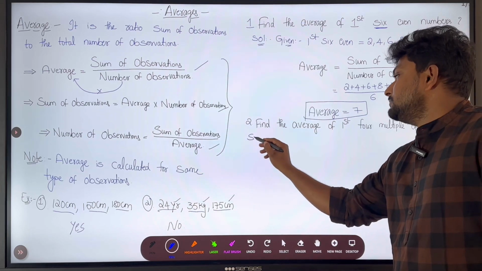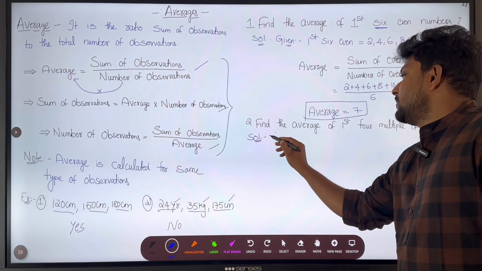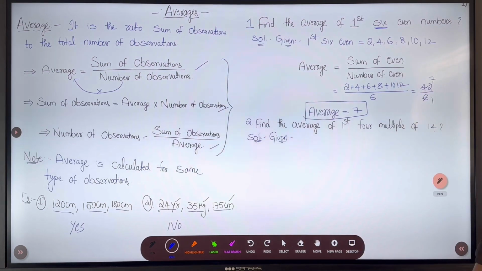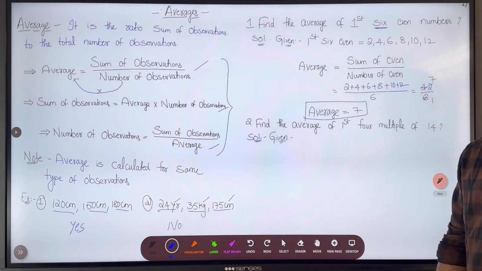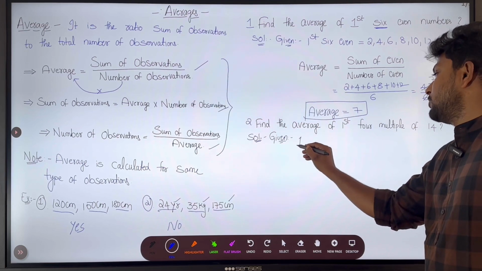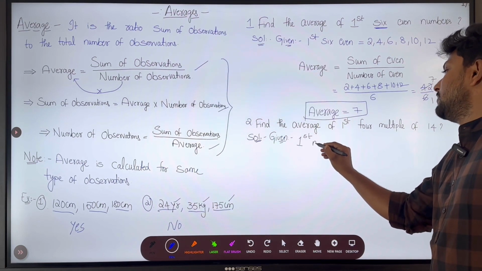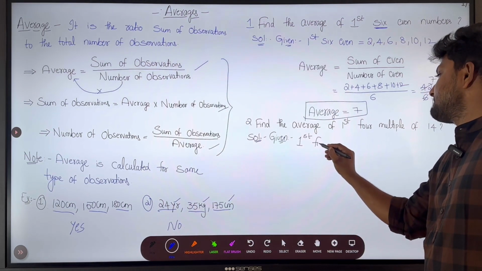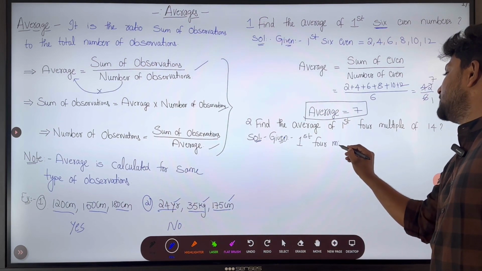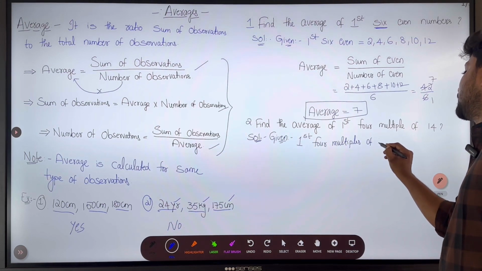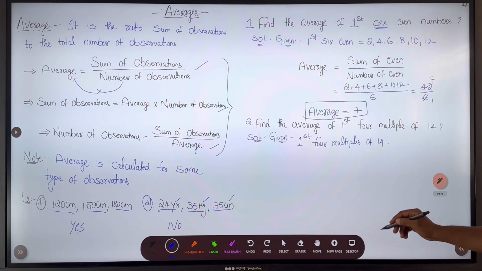Next, look at the question. Find the average of the first 4 multiples of 14. First of all we need to write what they have given: the first 4 multiples of 14. So let me see what the first 4 multiples of 14 are.